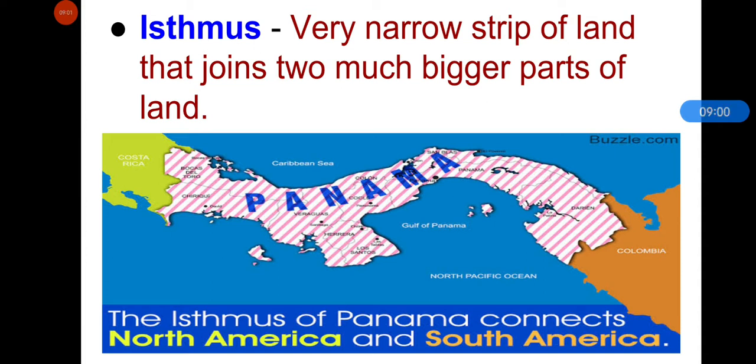A narrow strip of land joins South America and North America together. And if it is not clear in your map, you can also look at your content book, page number 10, Isthmus of Panama. Don't be confused, just understand that an isthmus is a narrow strip of land that joins two much bigger parts of land.